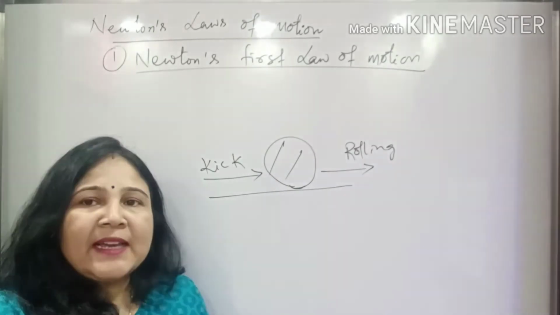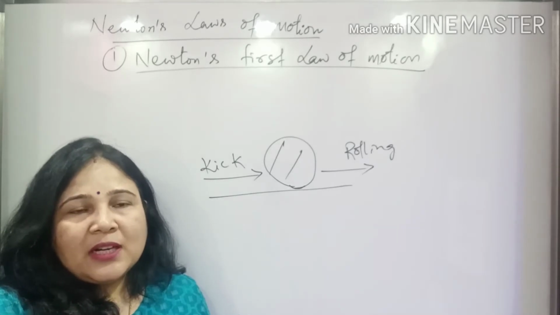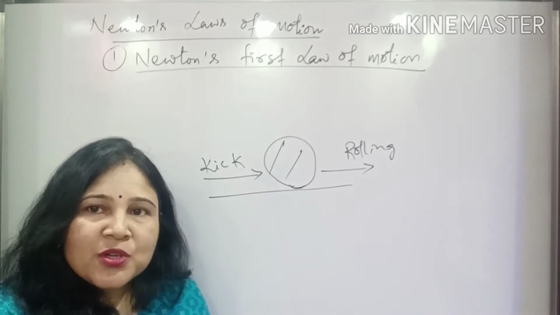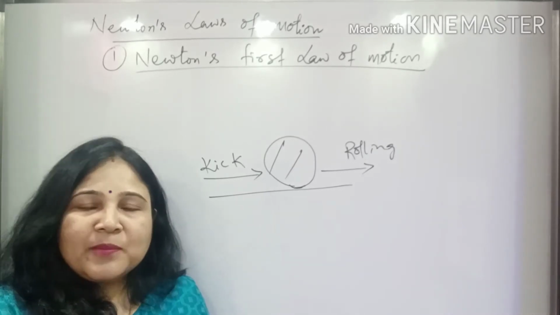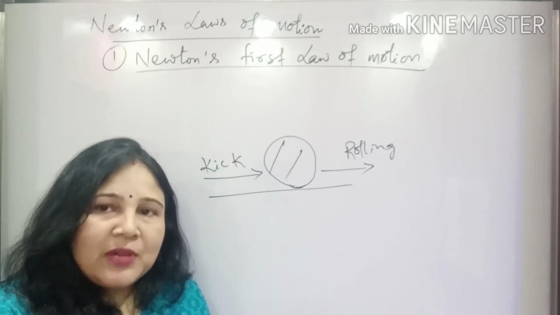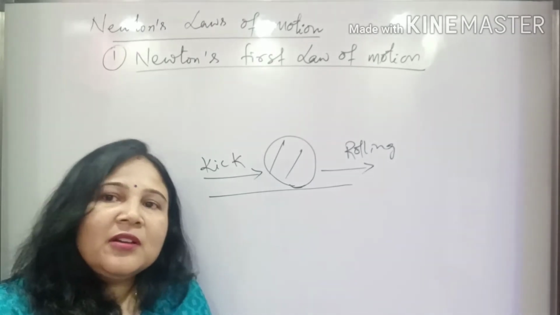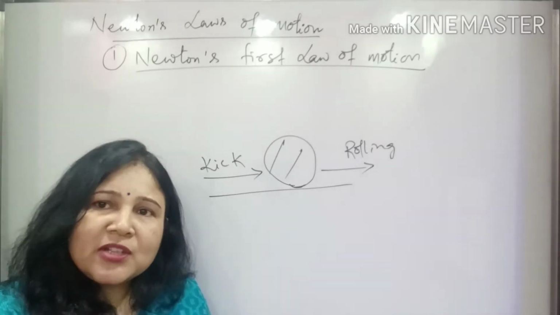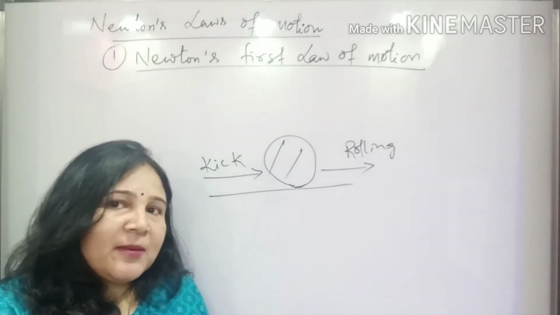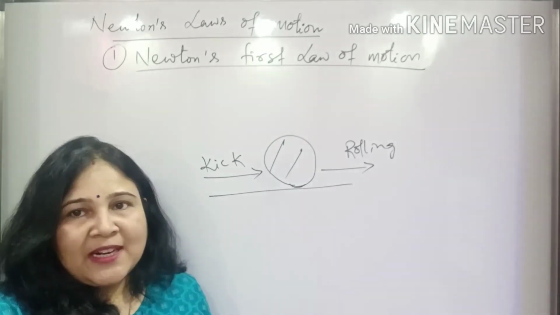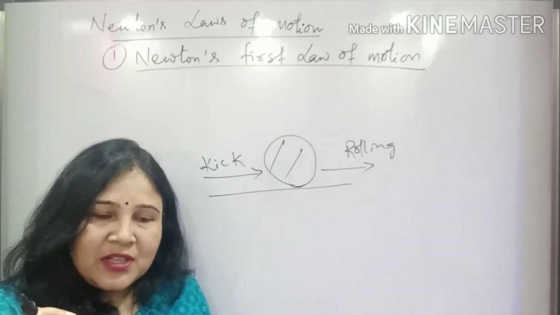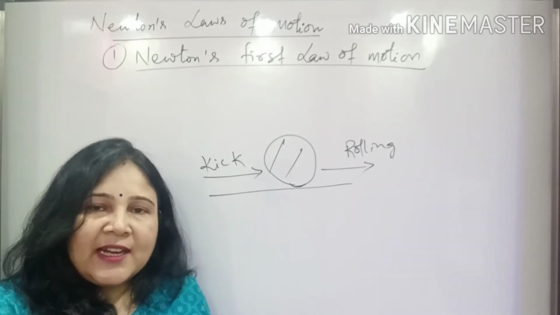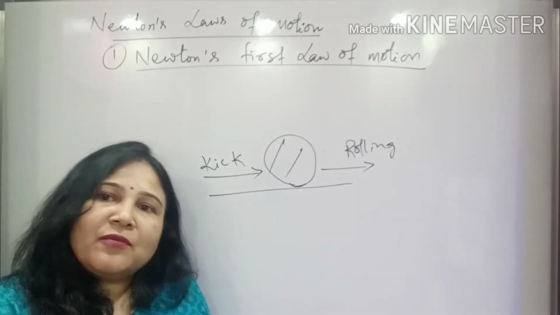Another example: let's suppose you are riding a bicycle. Without pedaling, can it start its motion? No, you cannot start the motion. You have to do the pedaling, and only then the bicycle will run on the road. Pedaling means you are applying force. So unless you apply force, a motion cannot be started. This was the suggestion given by Aristotle. It was correct, but he also suggested that to keep a body in motion, a force is also required.